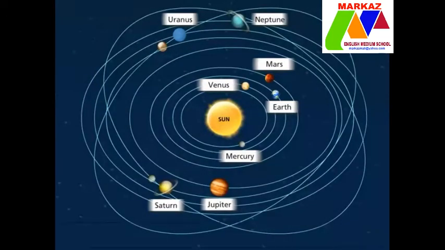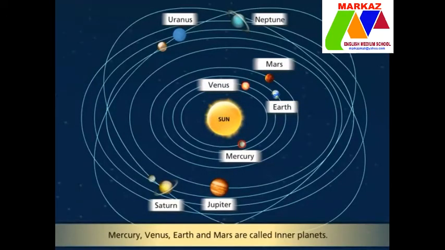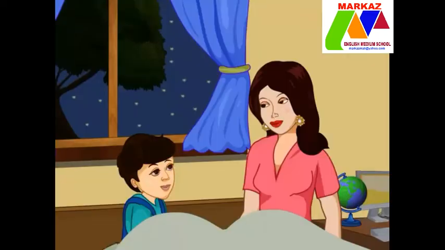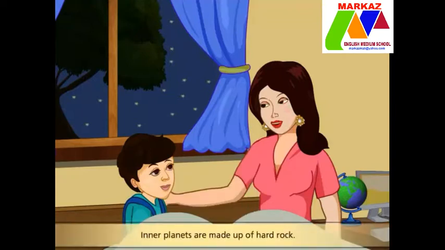Out of the 8 planets, Mercury, Venus, Earth, and Mars are closer to the sun. So they are called inner planets. Whereas Jupiter, Saturn, Uranus, and Neptune are very far away from the sun. So they are called the outer planets. Arjun, the inner planets of the solar system are made up of hard rock. Let me tell you about these planets one by one.